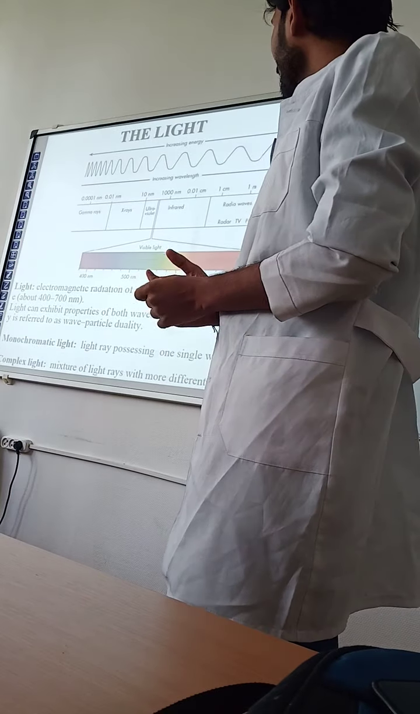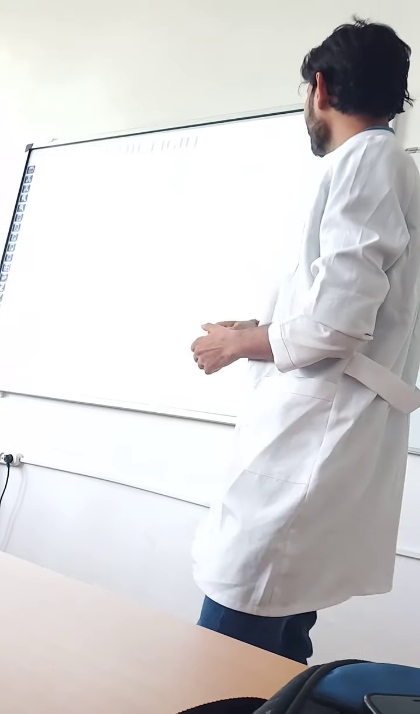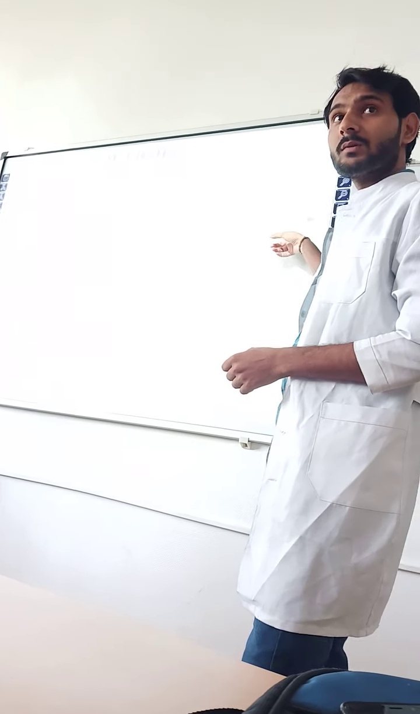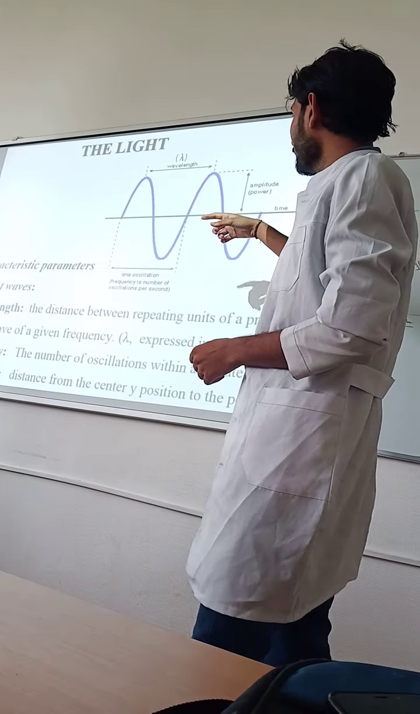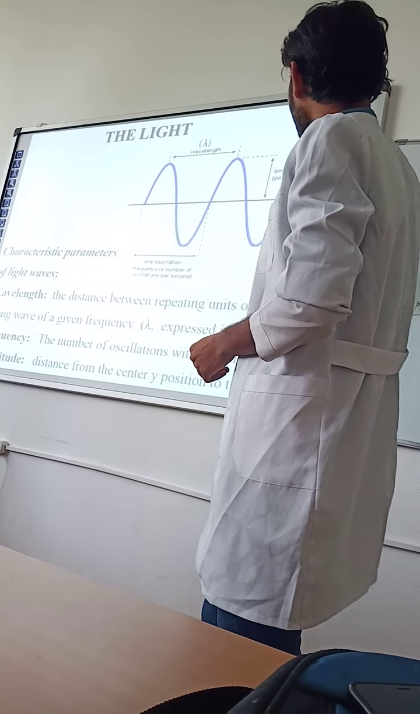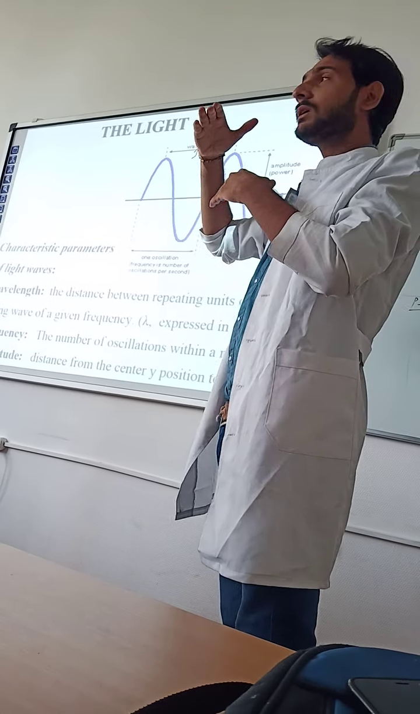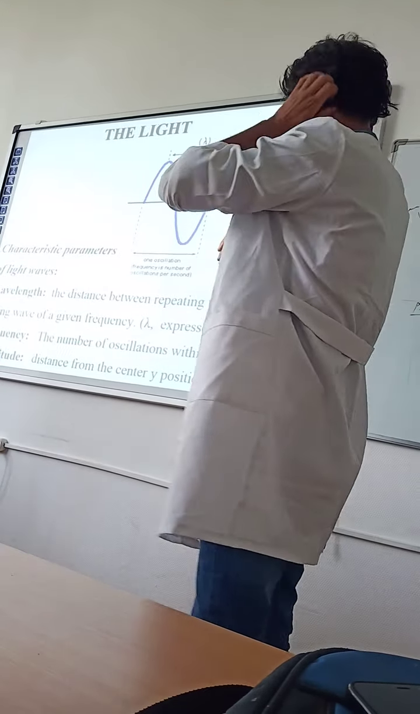Light has a wavelength and an amplitude. The wavelength is directional, and the amplitude is the increase in the height of the wave, in the wavelength of size and different things.